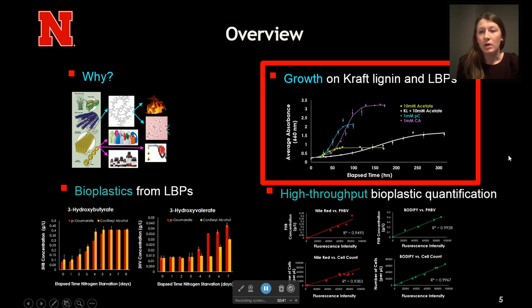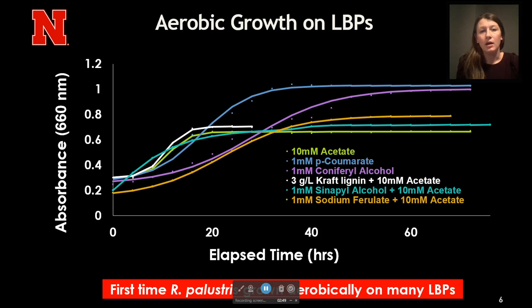Before we went forward, we wanted to conduct an in-depth analysis of R. palustris lignin catabolism. We did this by analyzing its growth on a variety of different lignin breakdown products, or the monomers that lignin breaks down into, under aerobic and anaerobic conditions. Here are some highlighted examples for aerobic, and you can see that R. palustris grows on a wide variety of the lignin breakdown products, as well as Kraft lignin supplemented with acetate. We chose Kraft lignin because it's one of the major contributors to the most lignin produced worldwide, so we thought it would be a good proof of concept for this study.